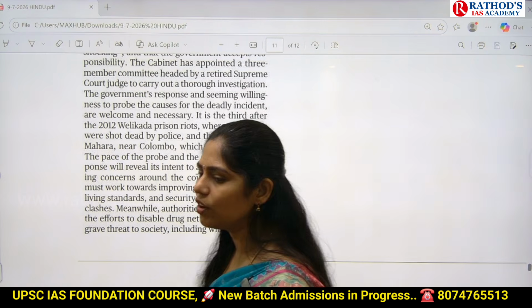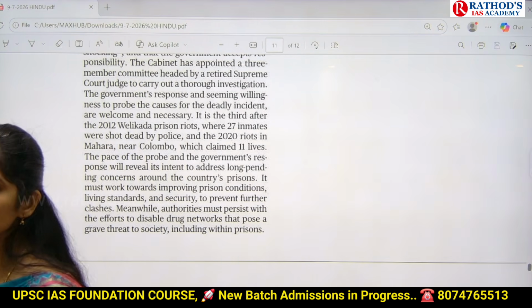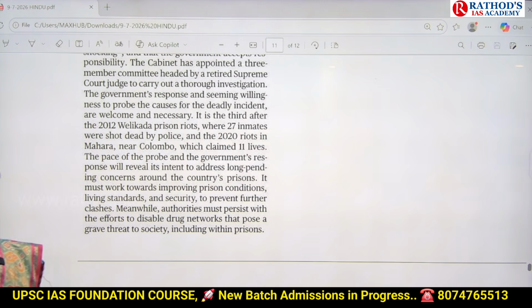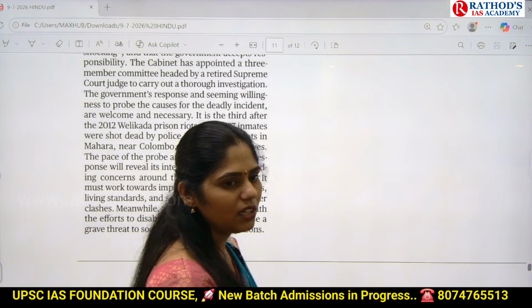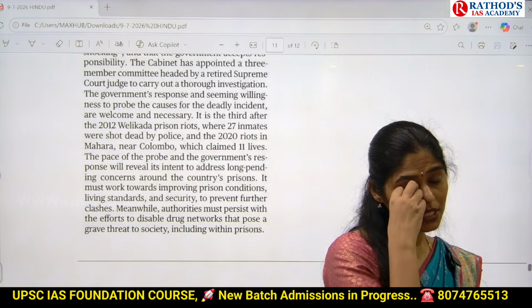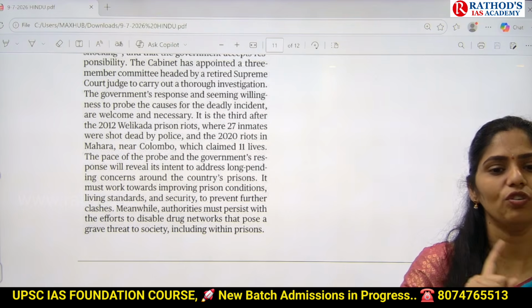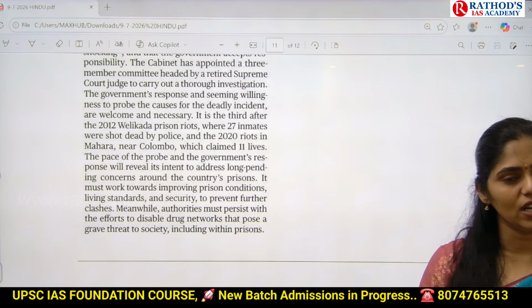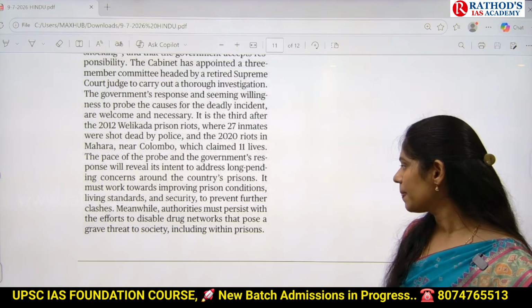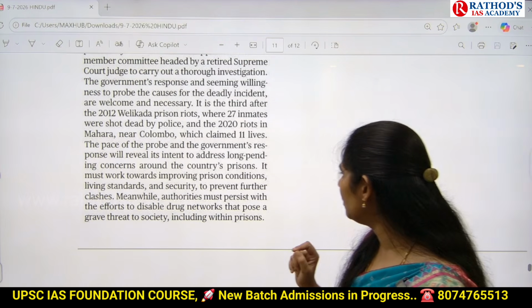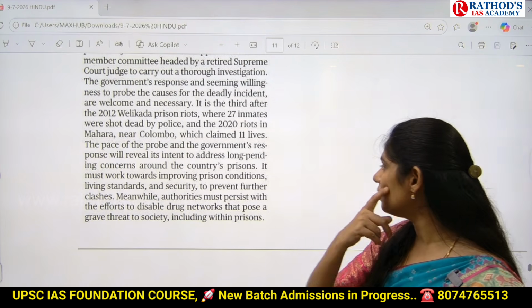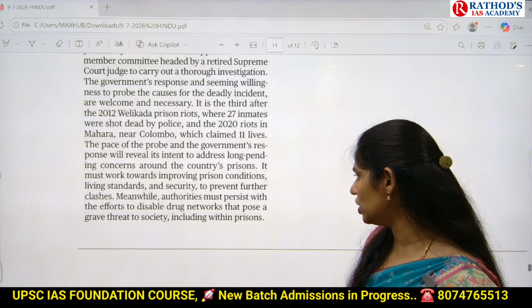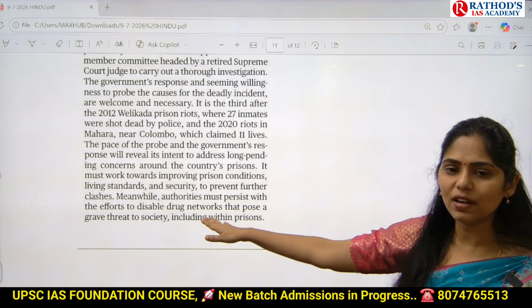Why is there overcrowding of prisons? The justice delivery system is very slow in our country. Because of this, what is happening here? There is an increasing number of prisoners in the jails. So we have to even go for fast track courts so that we can get justice delivery as soon as possible. And next, one more point they gave here is we have to improve security also in these regions, and we have to disable drug networks.